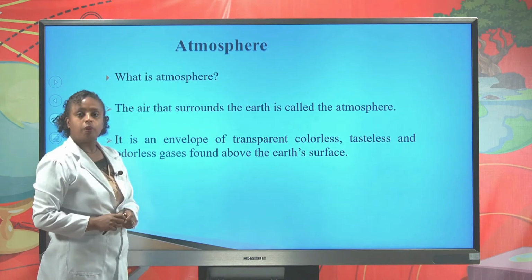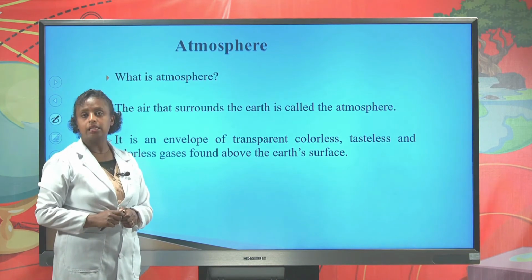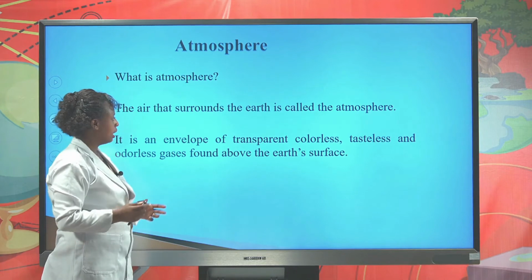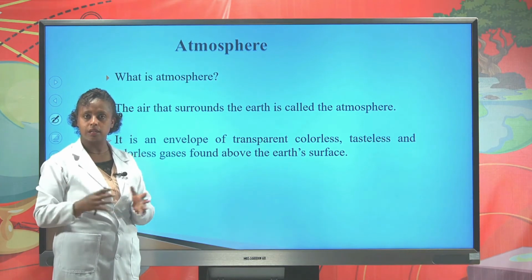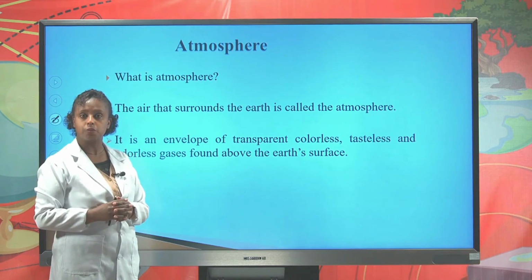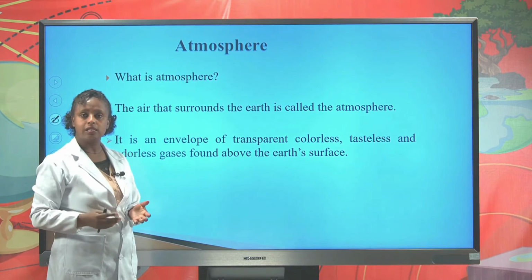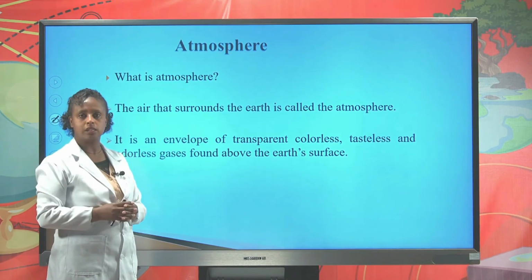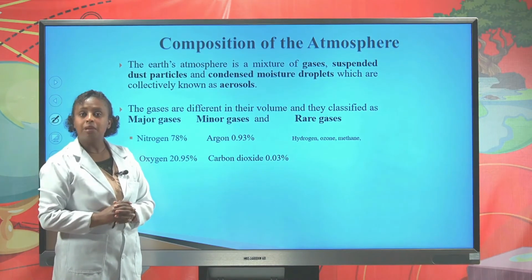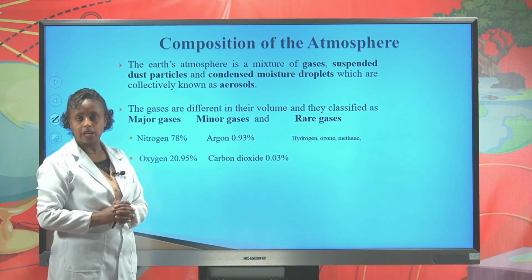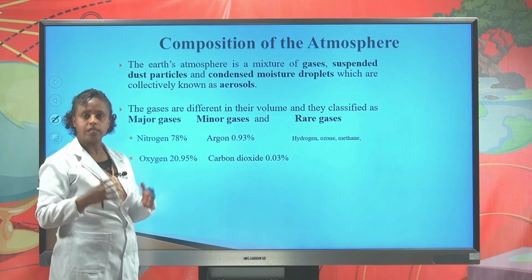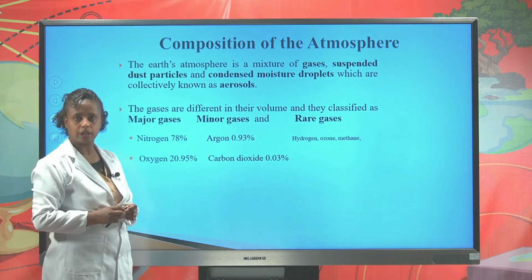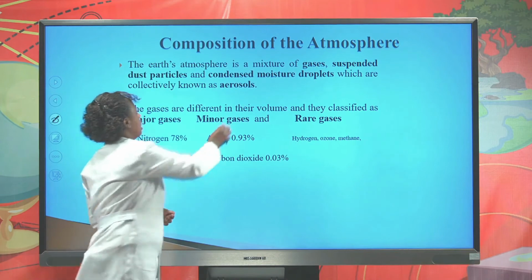Good. Before we proceed to our lesson topic, let us see some points about the atmosphere. The atmosphere is the air which surrounds the Earth's surface. It is an envelope of transparent, colorless, tasteless, odorless gases found above the Earth's surface. The Earth's atmosphere is a mixture of gases, particles of dust, and droplets of moisture. They are collectively known as aerosols.